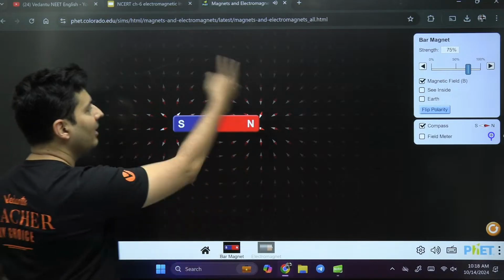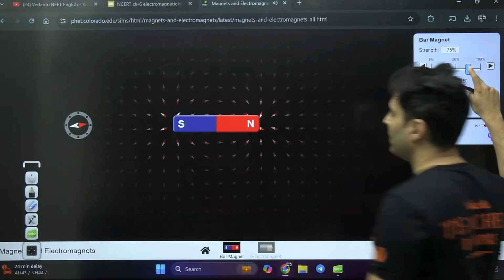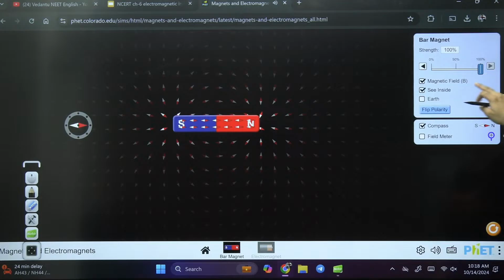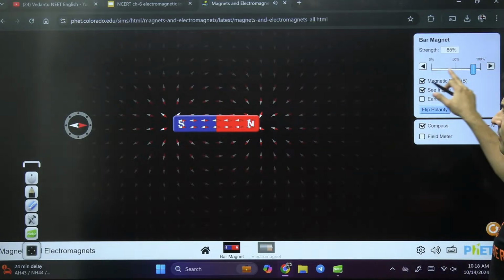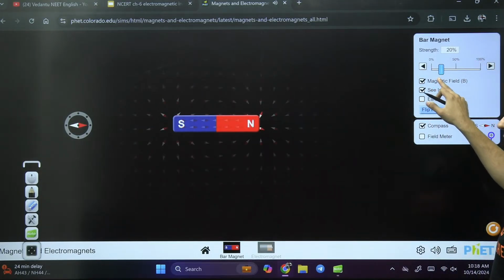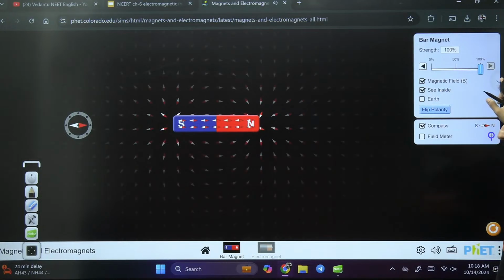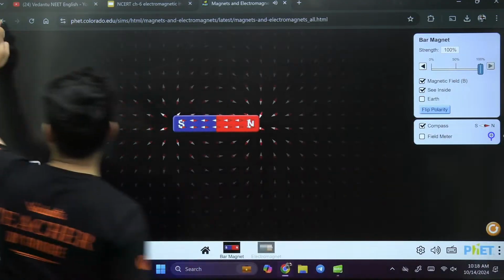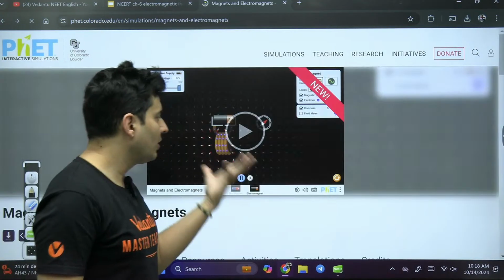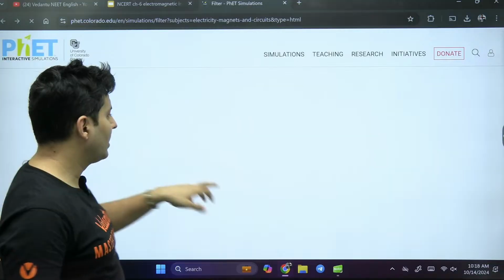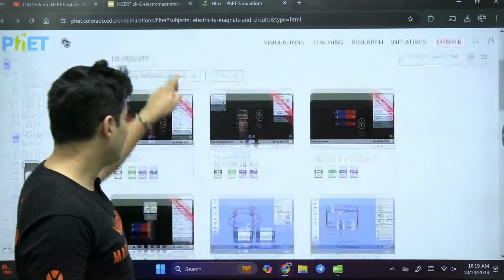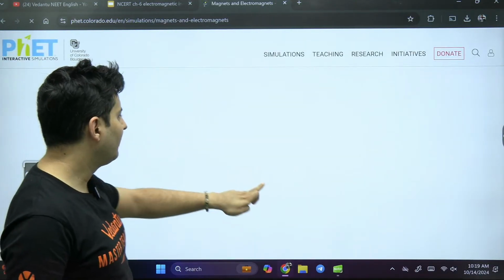And you can see the magnetic field lines are like this. If I make the magnet strength stronger, you can see more field lines. If I make it weaker, there will be fewer field lines. Here the strength is more, here the strength is less. Now the same phenomenon will repeat if, instead of a permanent magnet, I use an electromagnet.